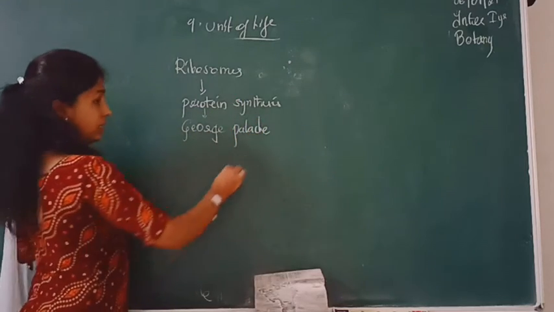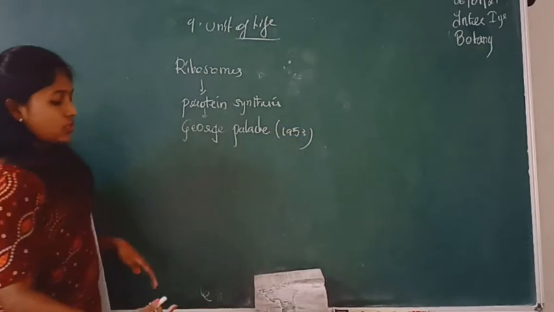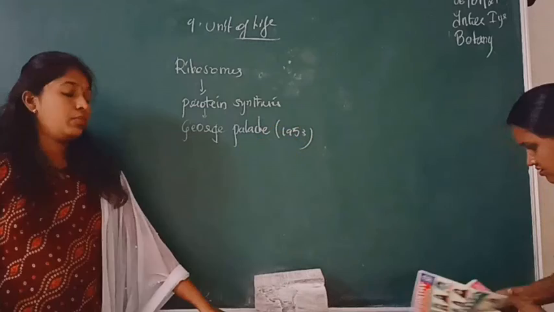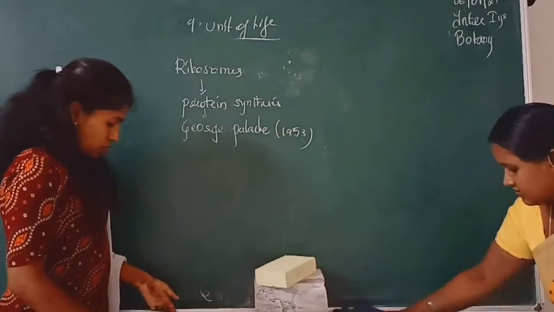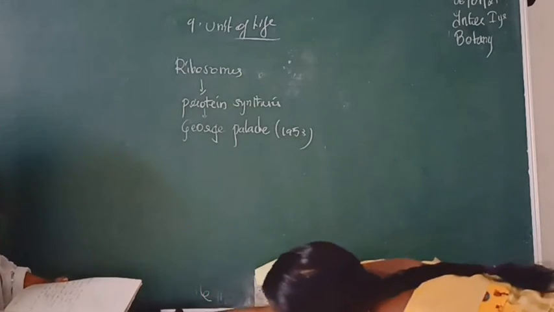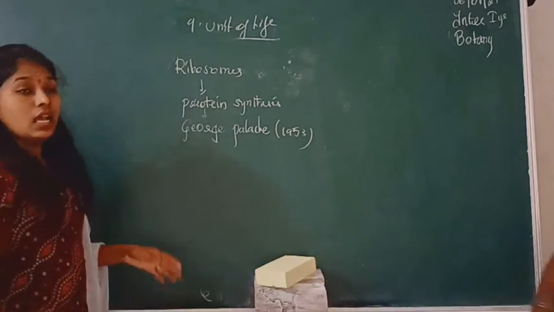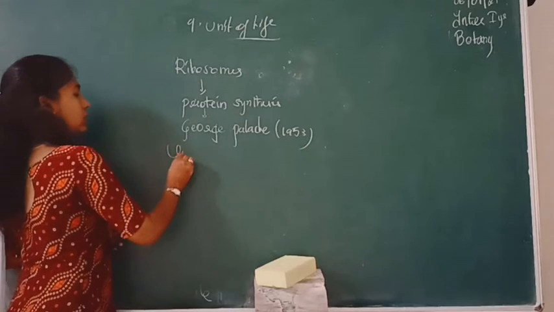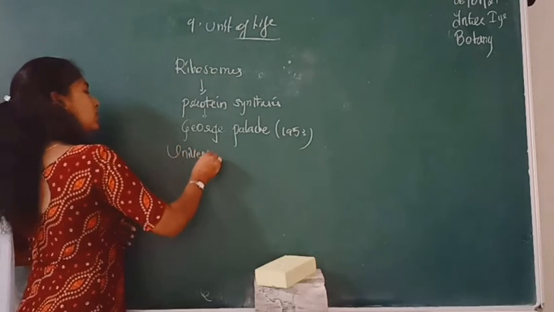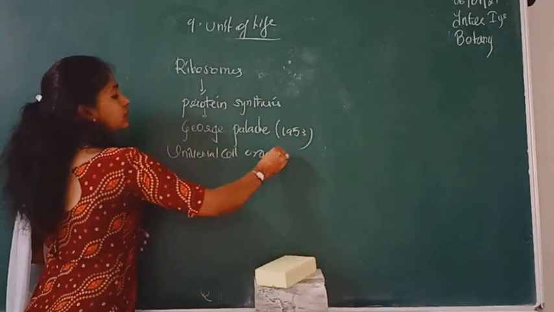George Palade, in the year 1953, was the scientist who first contributed the discovery of ribosomes. These ribosomes occur in both prokaryotic as well as eukaryotic cells, and they are called universal cell organelles. What are they called? Universal cell organelles.